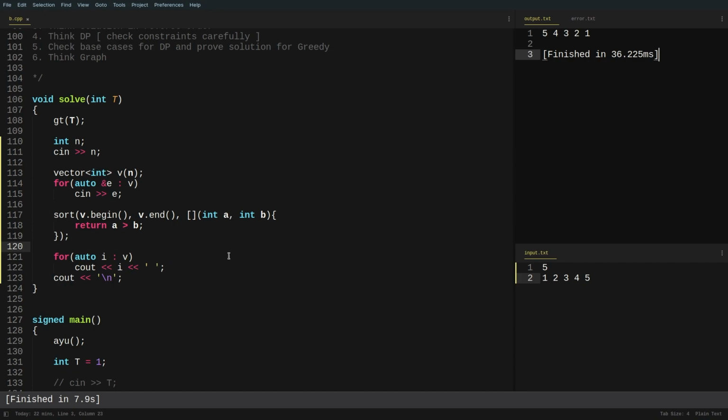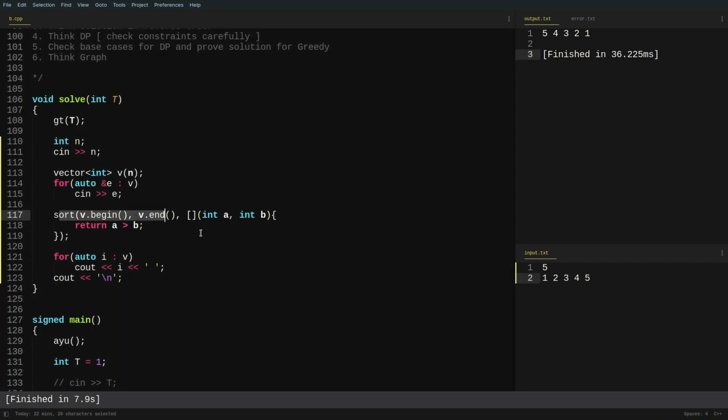Now what is happening inside the code? This is the simple sort function, and till now you must have been passing your comparator function. But instead of writing the comparator function, you can just write the lambda function directly inside here. This is why they are actually called lambda functions, because we can use these as functions without writing their name. They are also called anonymous functions. So this is the actual use of lambda function.